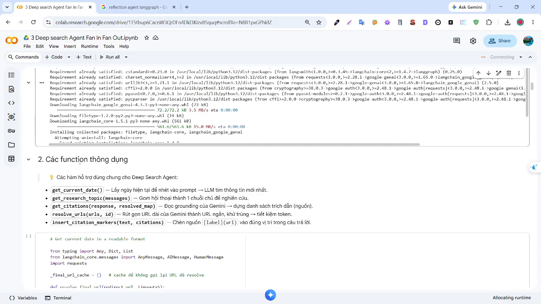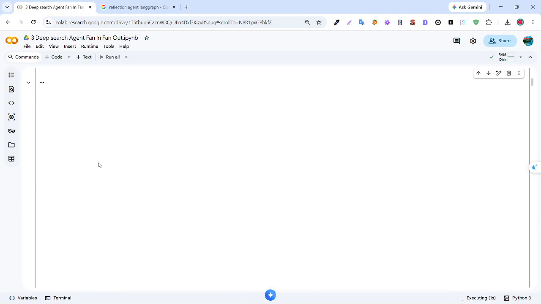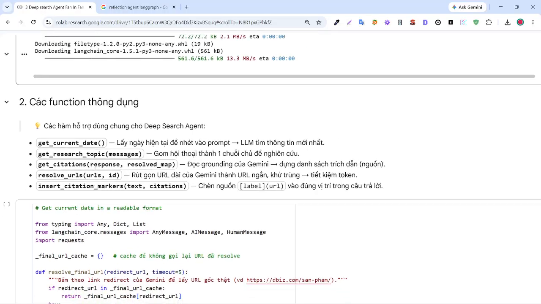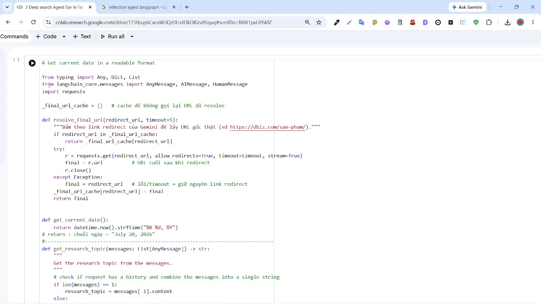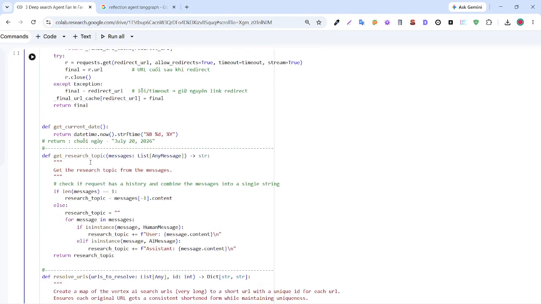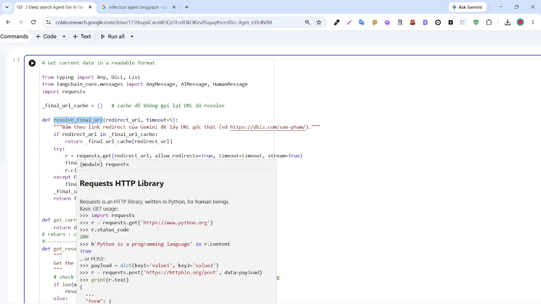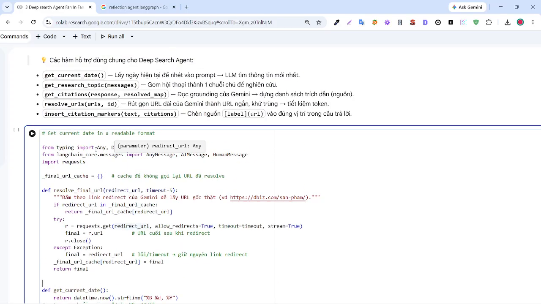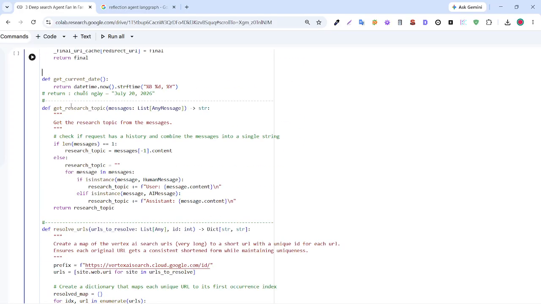And the next step I will define some functions for utilities. You can see I define get current date. Get research topic, if the request has a history, combines the messages into a single string.